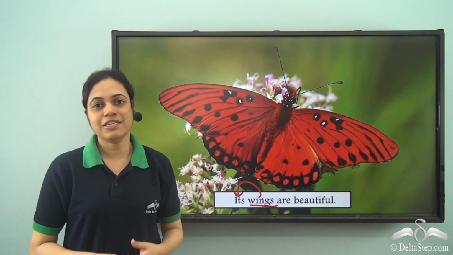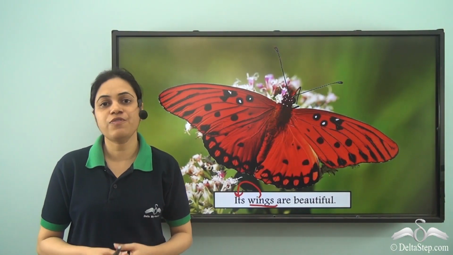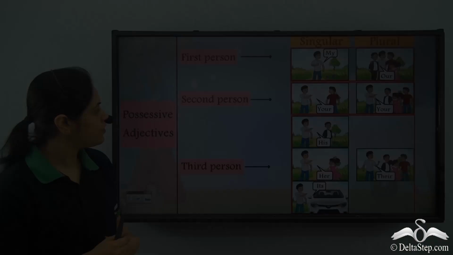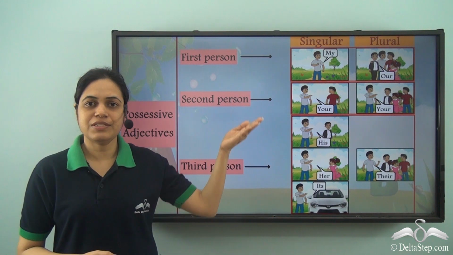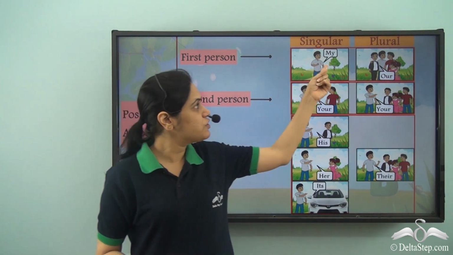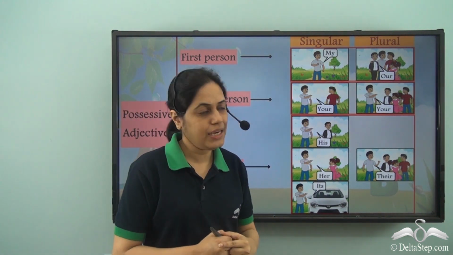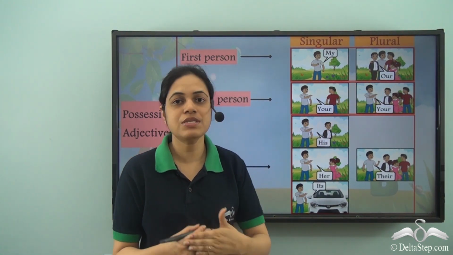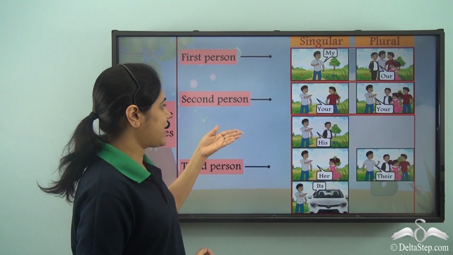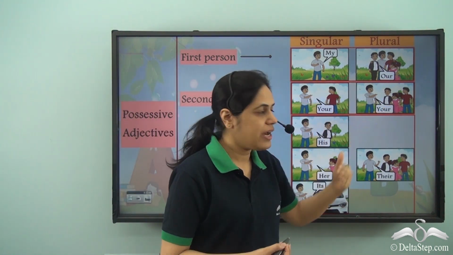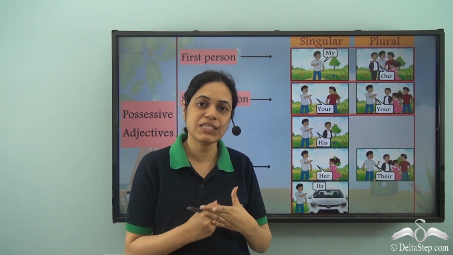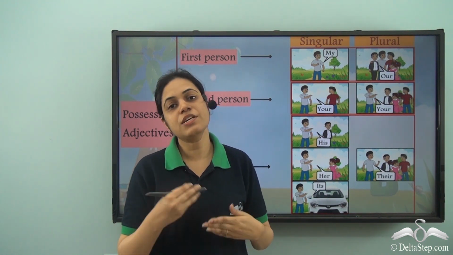So let us see the different possessive adjectives for first person, second person and third person. So for first person singular, we use the possessive adjective my. For plural, we use our. My house, our house. For second person singular as well as plural, there is one possessive adjective, that is your. So it is your house.